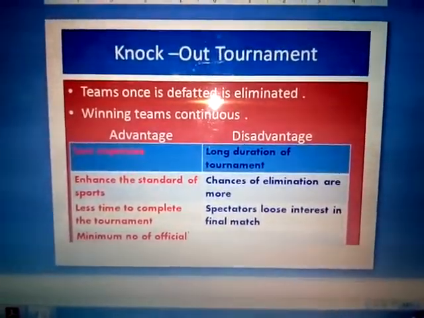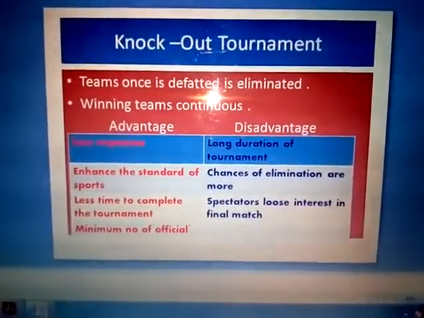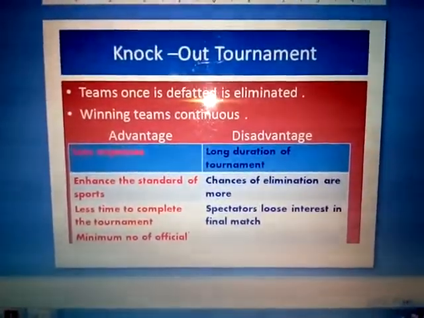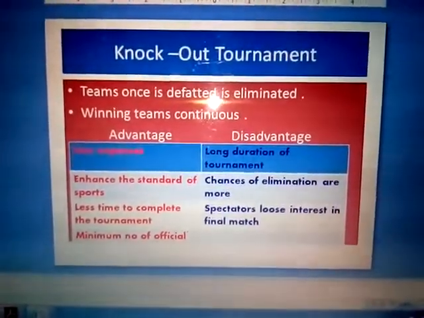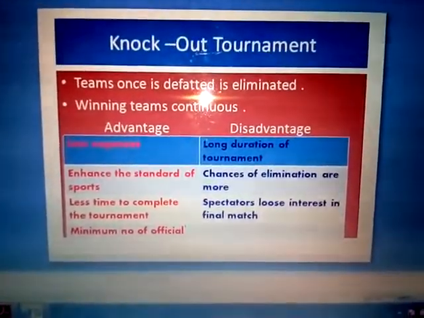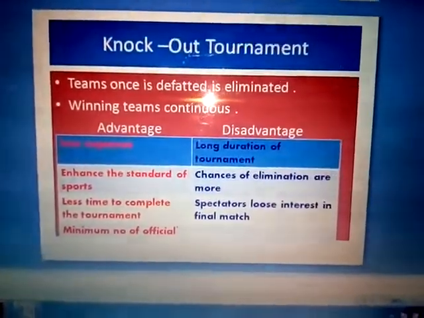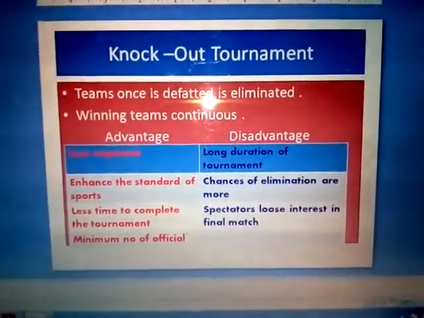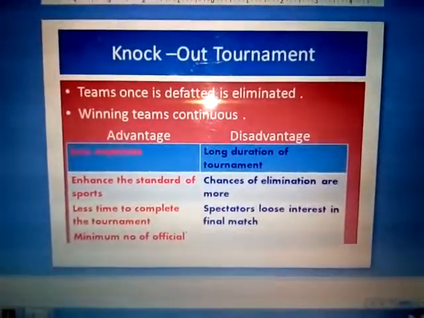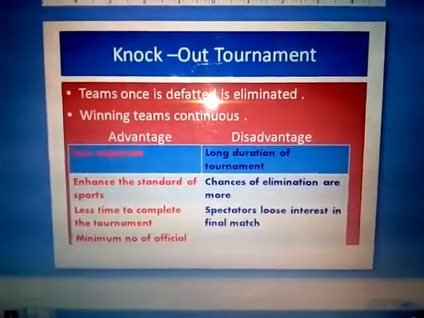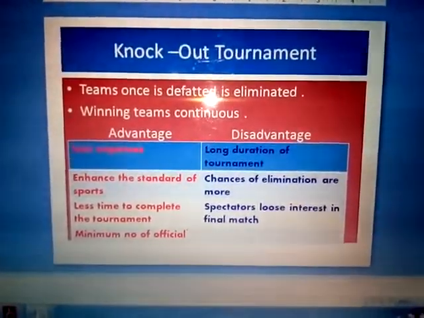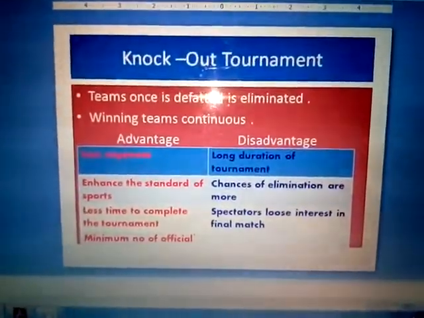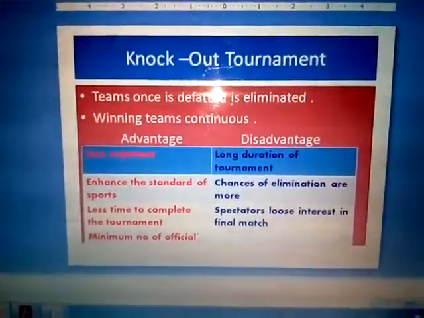The spectators lose interest because sometimes the good teams cannot reach the final match, or they are eliminated in the first round of the tournament. So in the final, sometimes it happens that the final match will be one-sided. In that condition, spectators lose interest in watching the match. This is the disadvantage of the knockout tournament. So these are the advantages and disadvantages of the knockout tournament.